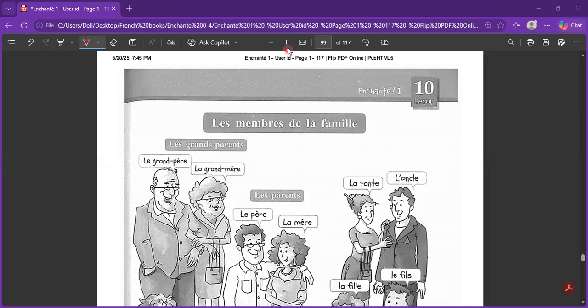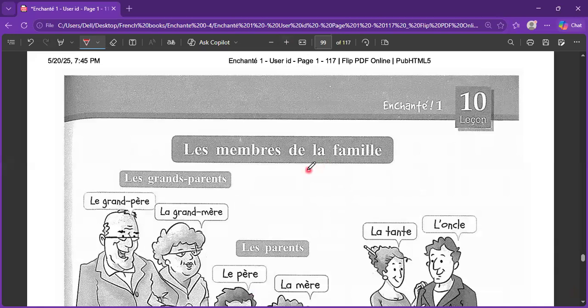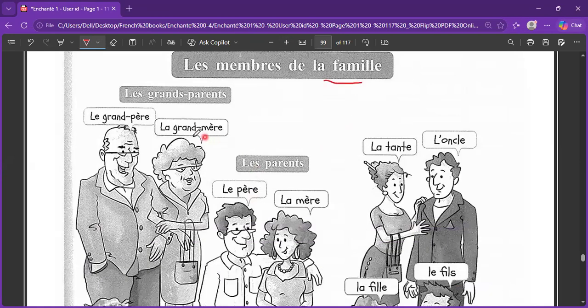Okay, after the exercise, let's move towards les membres de la famille. So these are the major members of the family. When you talk about the grandparents, collectively they are known as les grands-parents. You can see the S at the end of grand because this is the adjective which will become plural. And parents will also take the S. The grandparents are two people, the grandfather and the grandmother.